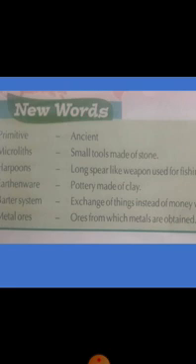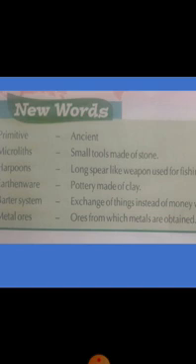New words with meanings are given there in the form of definitions. So when a definition is asked about these words, you have to write this. Okay, so I will read this. Primitive. What is the word meaning of primitive? Ancient or very old. Microliths. Microliths are small and sharper stone tools that we have learned about in the Mesolithic period. So you write microliths, small tools made of stone.